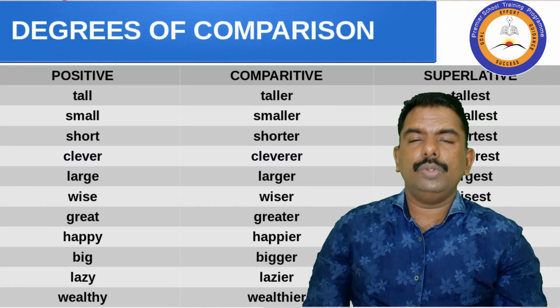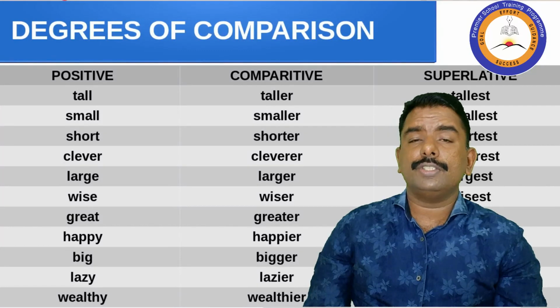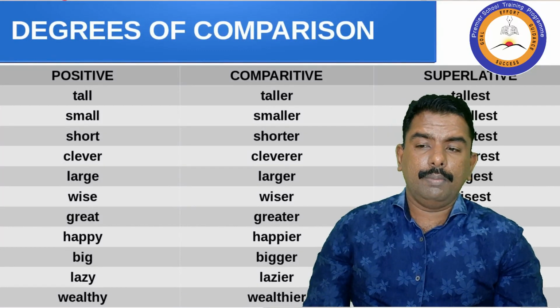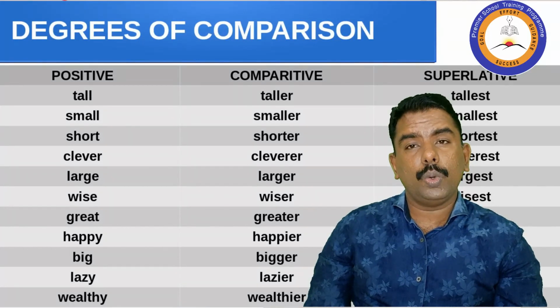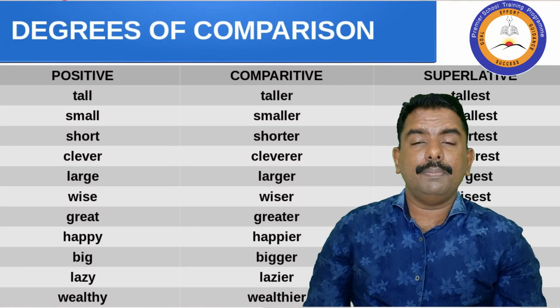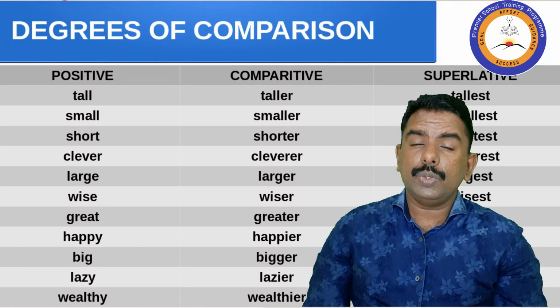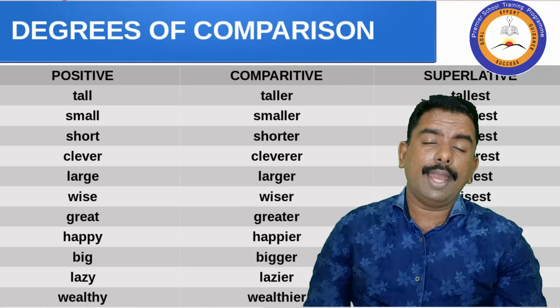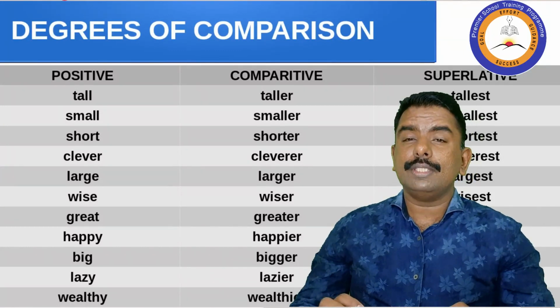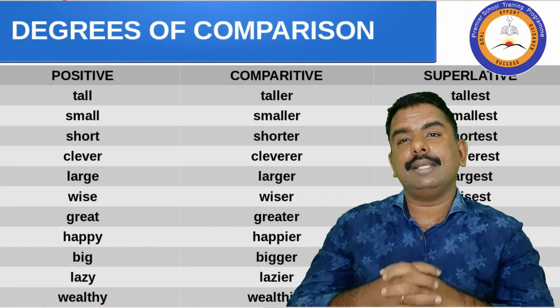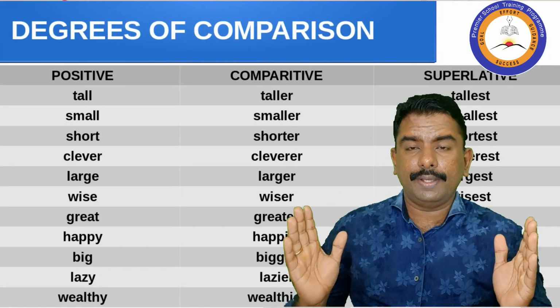Look at the table. Degrees of comparison. Positive degree: Raju is a tall man. Comparative: Raju is taller than Ramu. Superlative: Raju is the tallest person in the class. You can identify the difference.